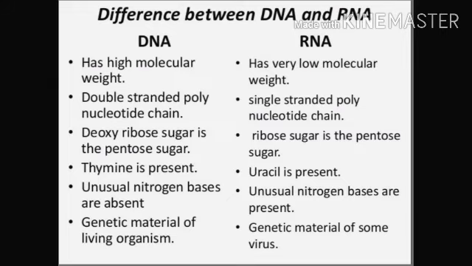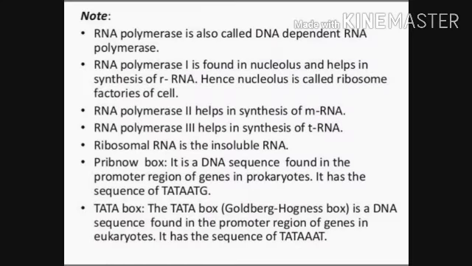After that, RNA polymerase is also called DNA dependent RNA polymerase. RNA polymerase 1 is found in the nucleolus and helps in the synthesis of rRNA, that is ribosomal RNA. Hence, the nucleolus is called the ribosome factory of the cell, because it helps in ribosome formation.